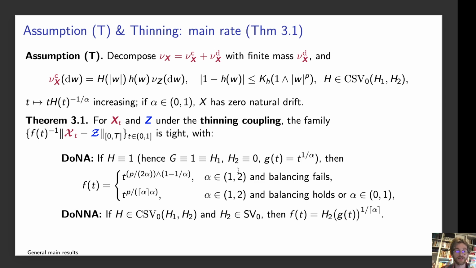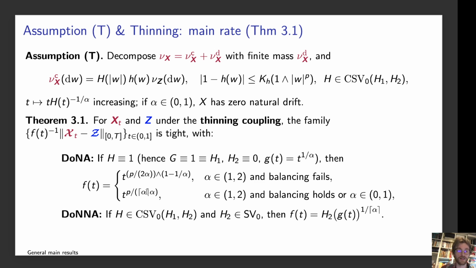Again, we have one rate if we have infinite variation and the balancing fails, and if the balancing holds, or if alpha is between 0 and 1, we have a rate which can be arbitrarily fast.